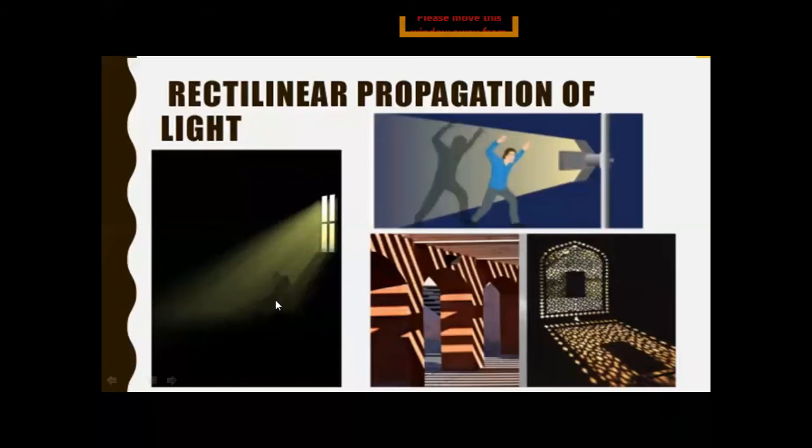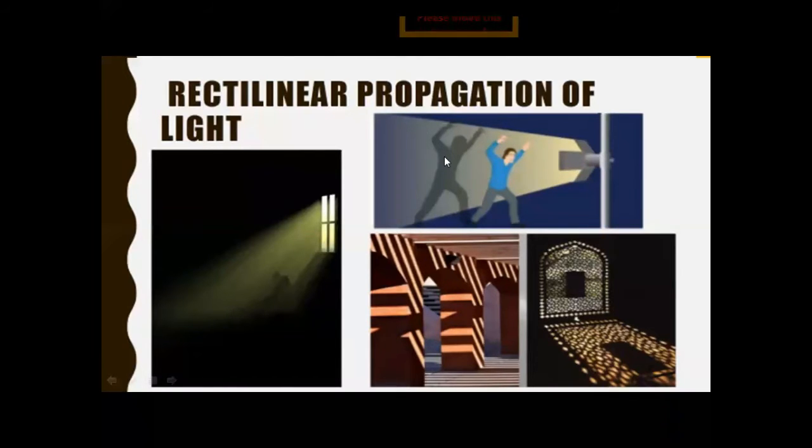Similarly, the rectilinear motion of light also explains the phenomenon of making shadows. That is, if light falls on an opaque object, a part of it does not pass through the opaque object, and that's why a shadow is formed on the other side of the opaque object. As you can see in the picture, light is coming from the source, and someone is standing in front of that source, so its shadow can be seen on the wall.